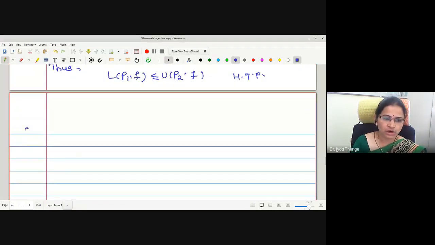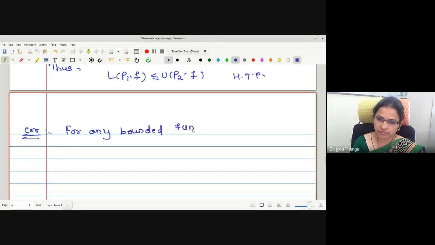Now we will go to the corollary of this. For any bounded function, this is the relation we have proved with respect to sums: any lower sum is less than or equal to any upper sum. Now we will extend this to the integrals, and we are going to prove any lower integral is less than or equal to any upper integral.